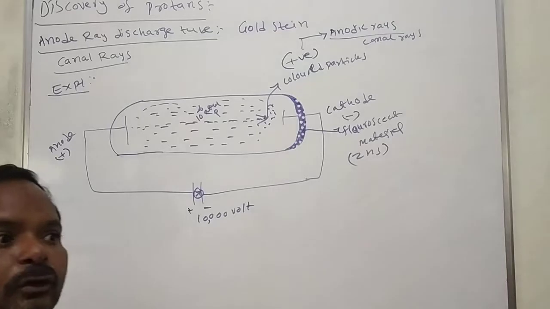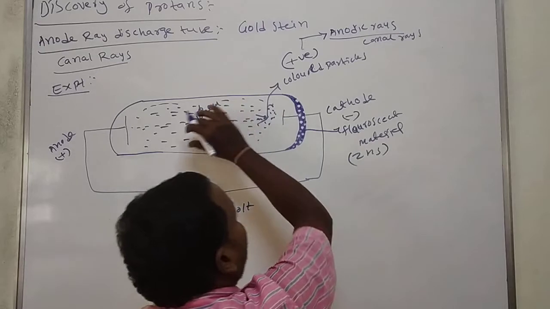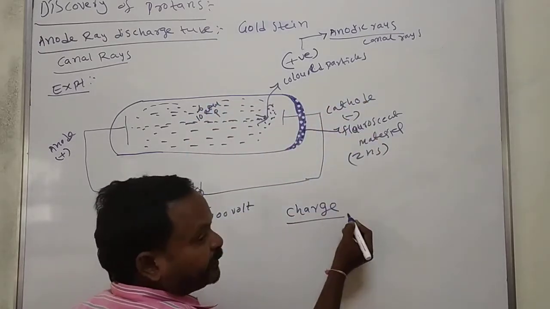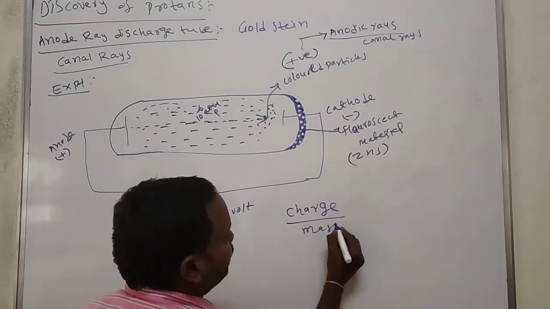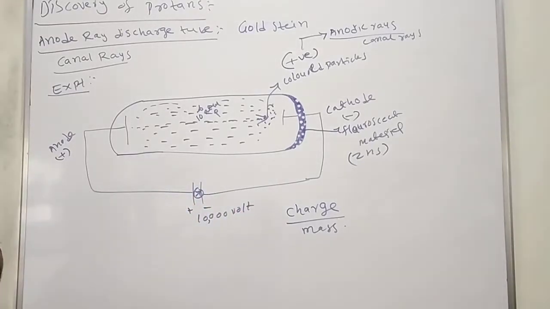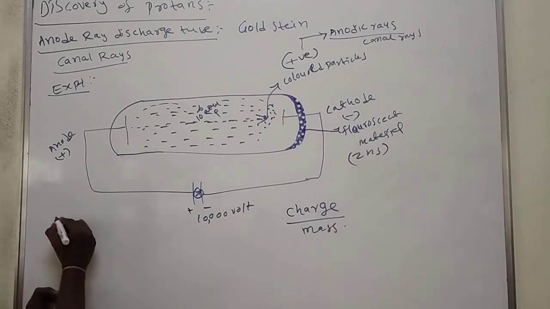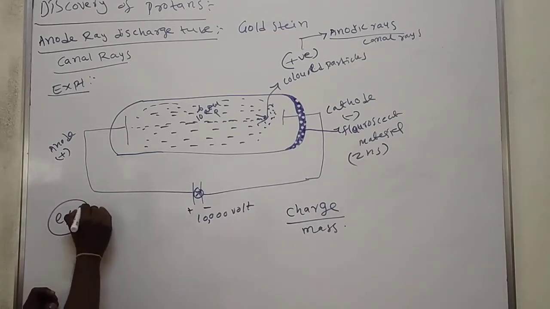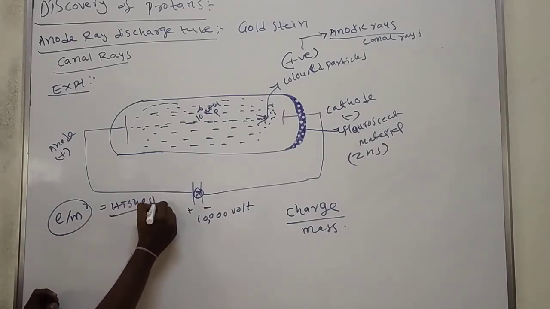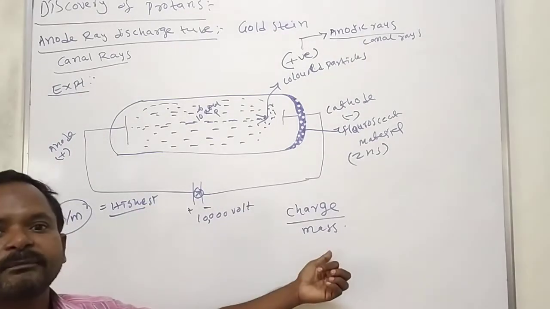These move slowly from anode to cathode in a straight line, so they have charge, and because they move slowly they have a particular mass. The e by m ratio of the proton is highest, much higher than that of the electron. Why? Because it has more mass.